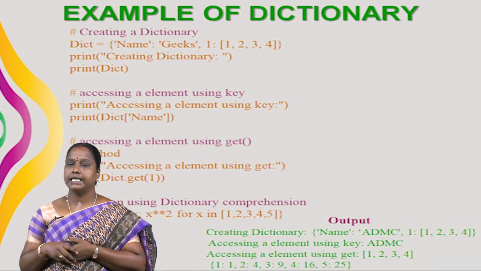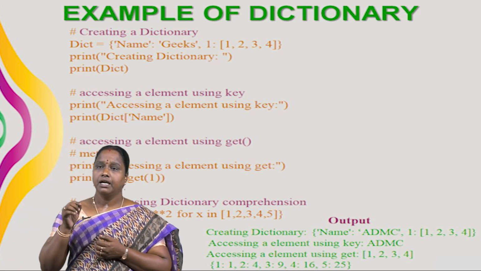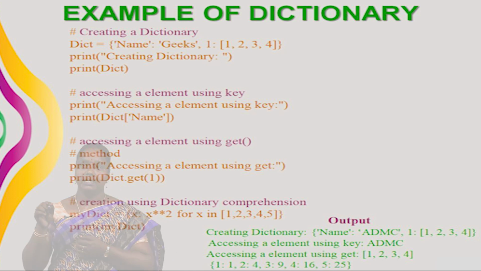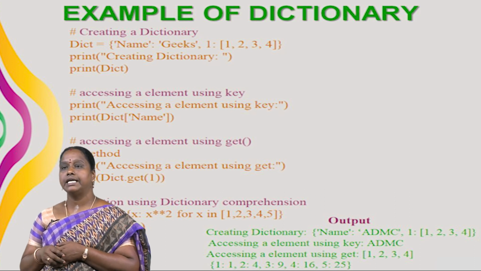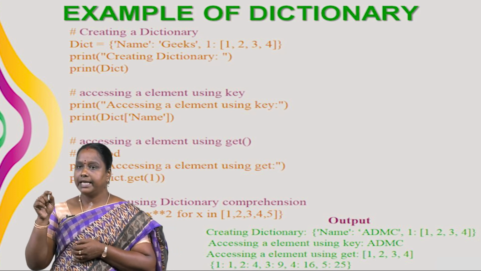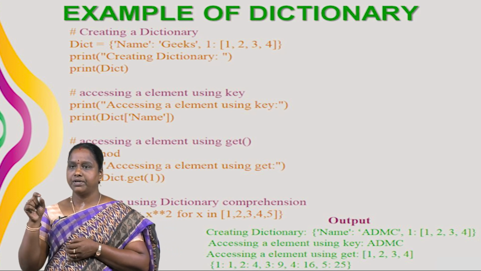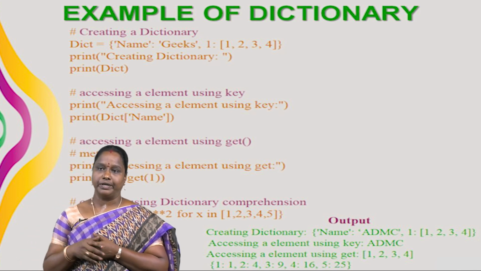And another one is accessing element using get method. In this get method we use print DICT dot get of 1. That means in index 1, what value do we have? 1, 2, 3, 4. We see that in the output. And the next one is creation using dictionary comprehension. Here my DICT is the name of the dictionary. Here for X, we have the value X power 2 for X in 1, 2, 3, 4, 5.